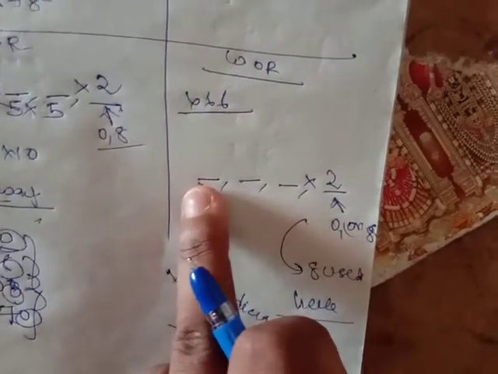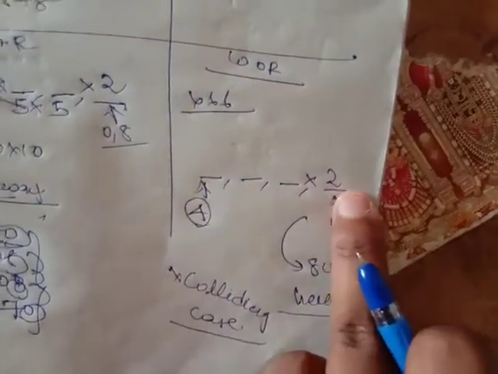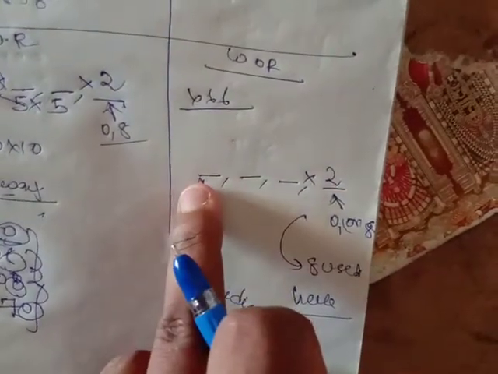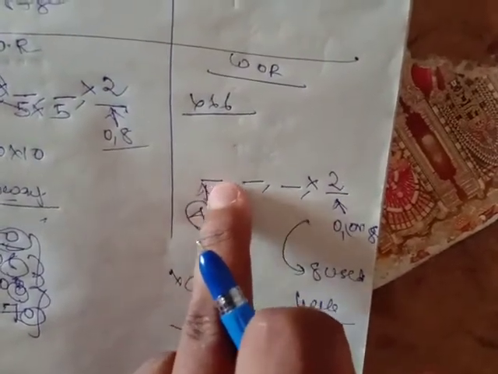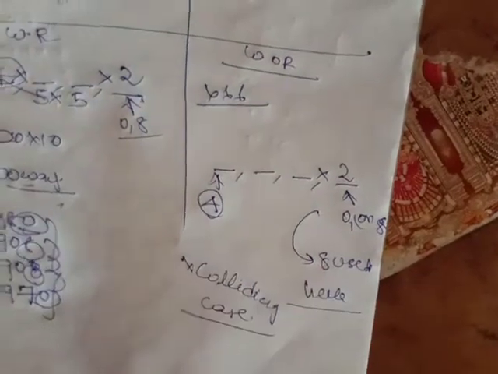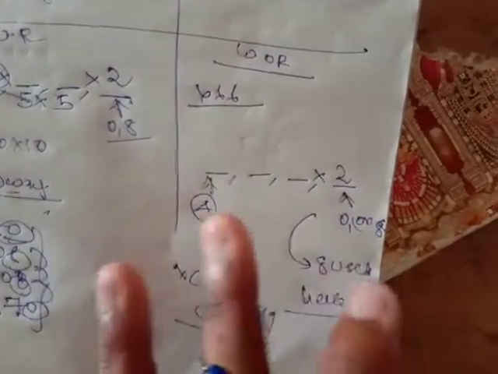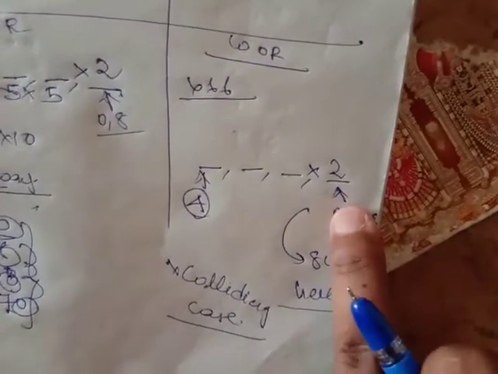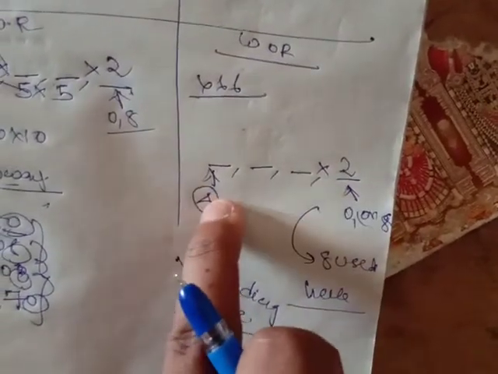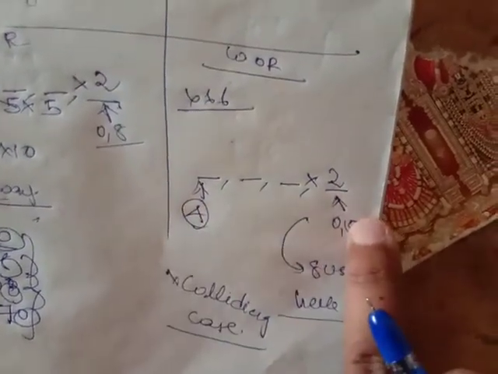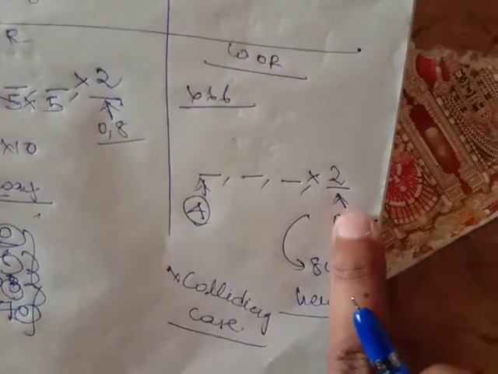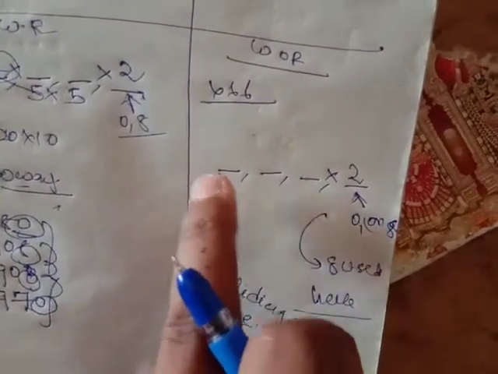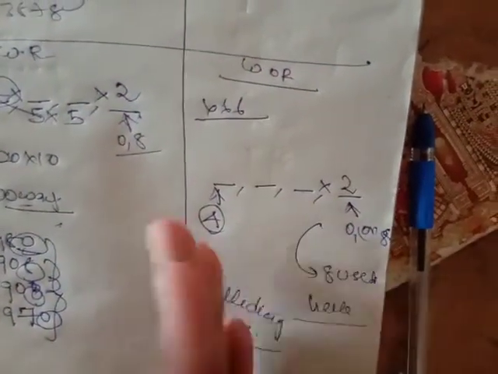If I use 0 here, I should not use 0 here, and if we keep 0 here, it will become a 3-digit number. So this is what a colliding case is. 0 can be used here, 0 should not be used here. Using 0 here is a positive condition. Not using 0 is a negative condition. See, we'll be getting 2 conditions here, both positive and negative.